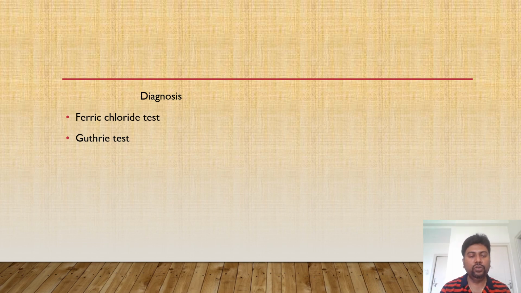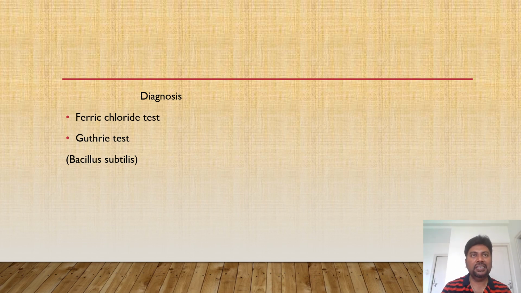Next, coming to Guthrie's test, it is actually a bacteriological culture test which is done with the help of Bacillus subtilis bacteria. This bacteria normally requires phenylalanine for its normal growth. When it is grown in the blood of a normal person, the blood will have a very low phenylalanine quantity, usually less than 1 milligram per deciliter. At such low levels, this bacteria cannot grow. Whereas in patients with phenylketonuria, the bacteria can grow nicely, and thus it can also be used as a screening test for PKU.